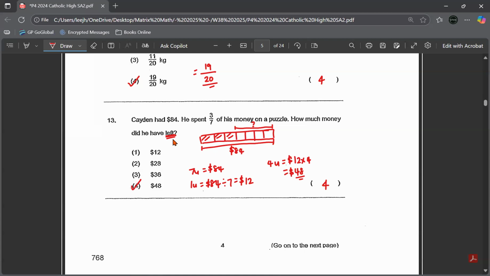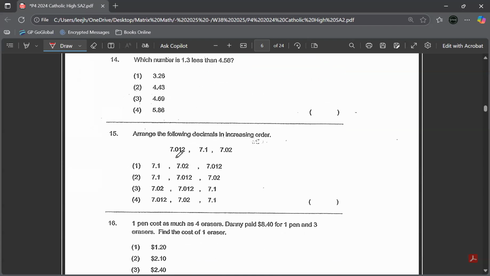Okay. Question number 14 is here. So which number is 1.3 less than 4.56? So not 1/3, sorry, 1.3. So you have to minus. Okay, so you take 4.56 minus 1.3. 1.3 is 1.30, because there's 2 decimal places.